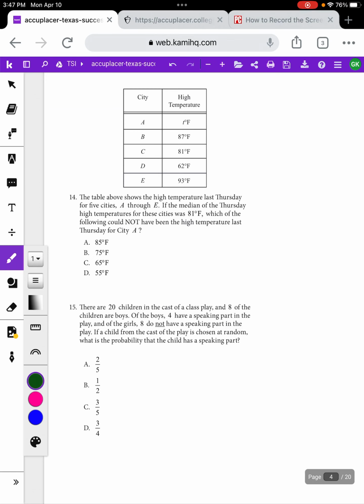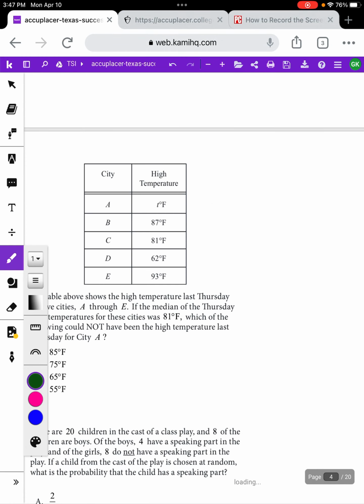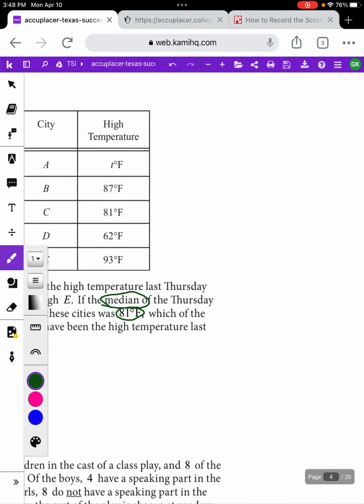So first example we're going to look at is number 14 here, which gives us this table of information. And then let's look through the question. So it says, the table above shows the high temperature last Saturday for 5 cities, A through E. So that's just telling us what the table is. If the median of the Thursday high temperatures for these cities was 81 degrees Fahrenheit. All right, I'm going to pause there. I'm going to write that down over to the side because that feels like it's going to be important.